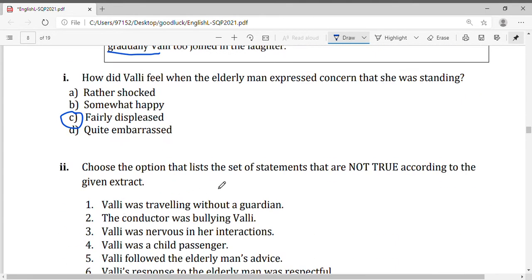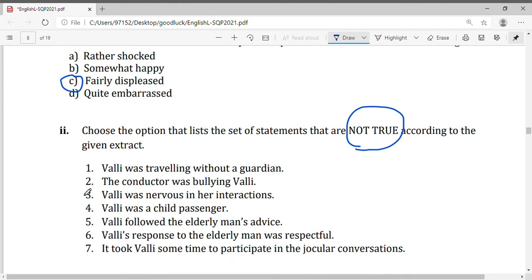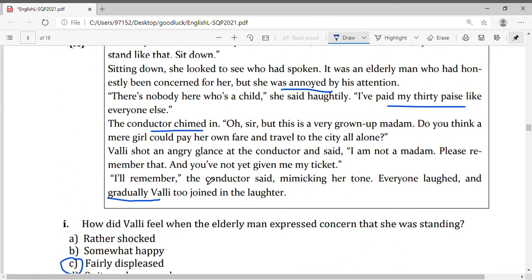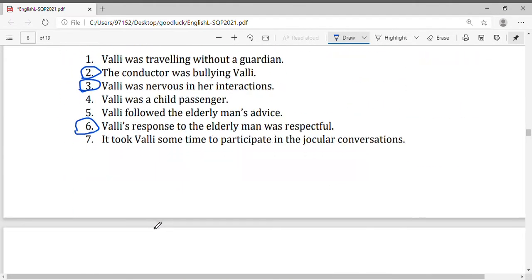Choose the option that lists the set of statements that are not true according to the given extract. Valli was traveling without a guardian. It's true. Conductor was bullying Valli. Not true. Valli was nervous in interaction. Not true. Valli was a child passenger. True. Valli followed the elderly man's advice. True. Valli's response to the elderly man was respectful. Not true. It took Valli some time to participate in the jocular conversation. True. Gradually she joined. So it's 2, 3, 6.